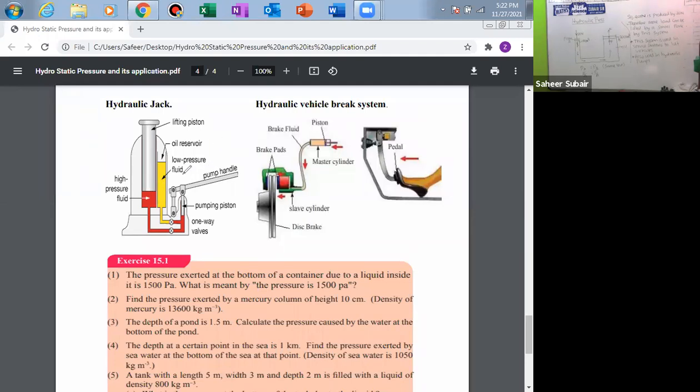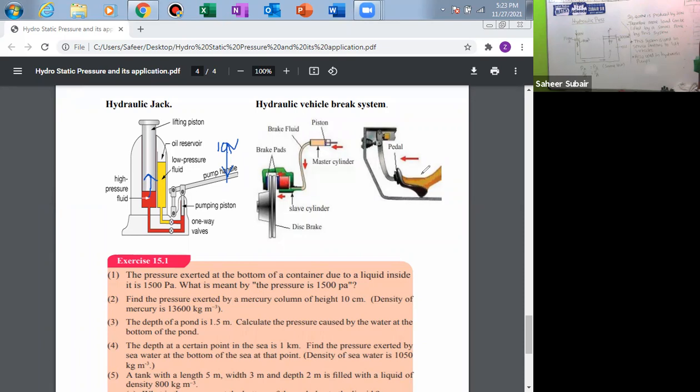So here we want to apply a small force. By the hand only this is getting operated, and by the hand about 10 Newton force you can apply. While applying 10 Newton force, that becomes a large force and lifts a big vehicle. So that is occurring through this.